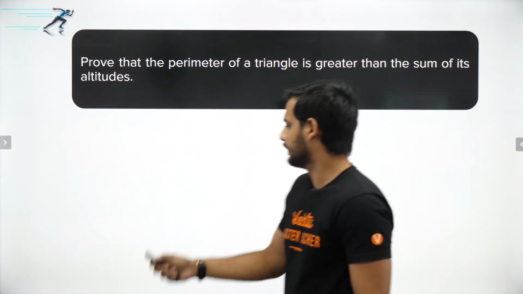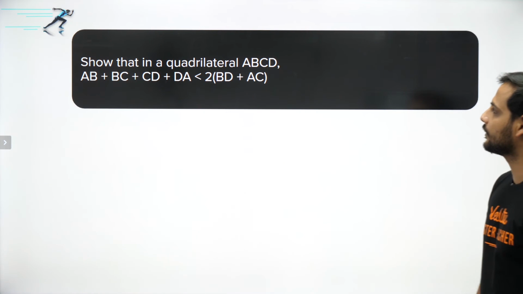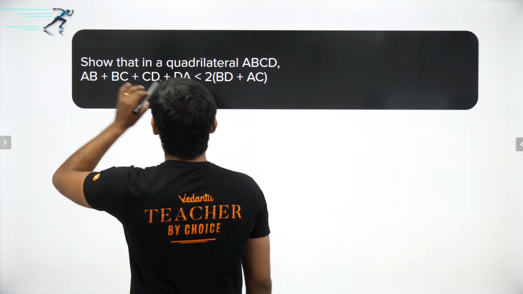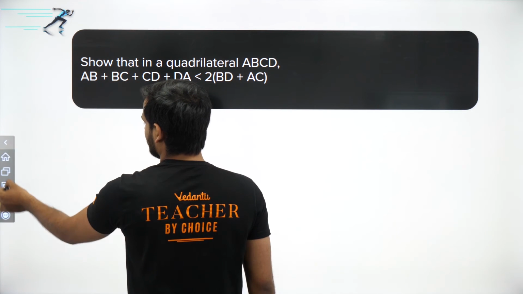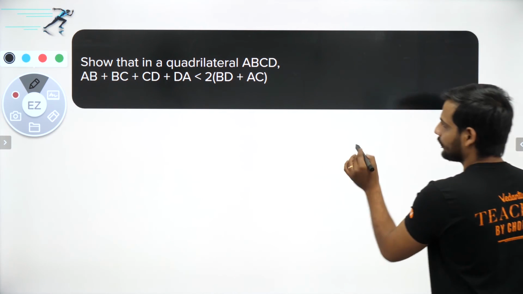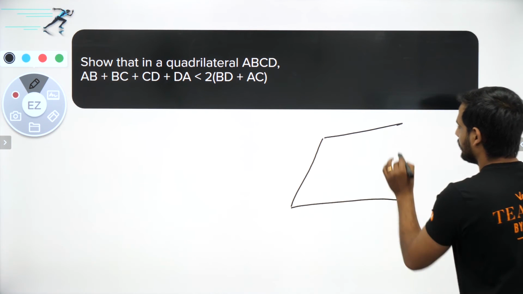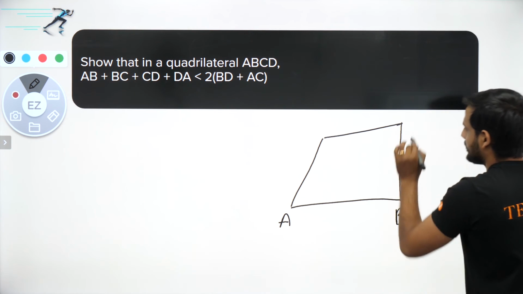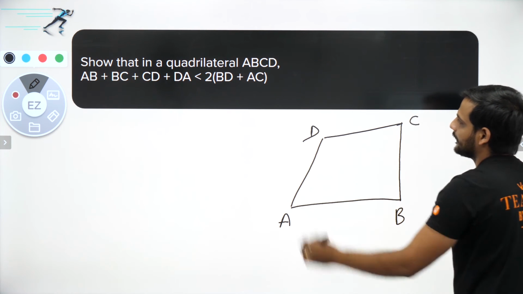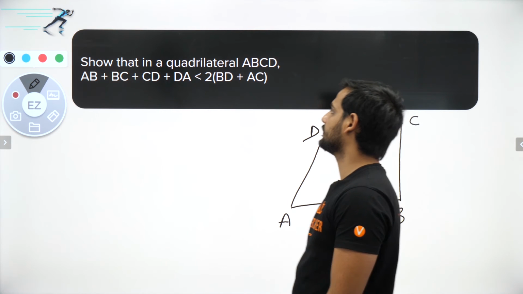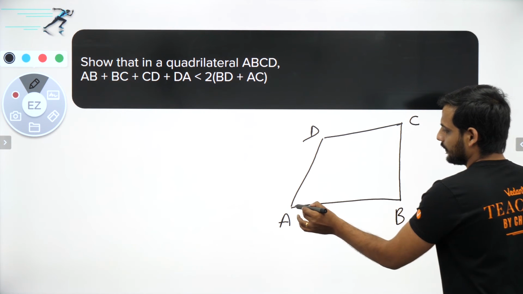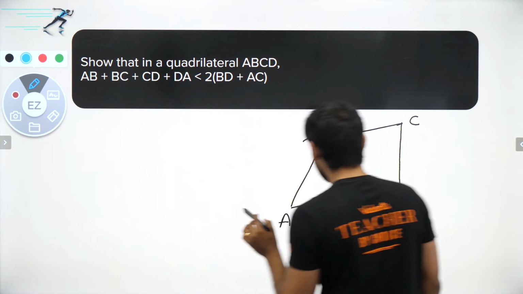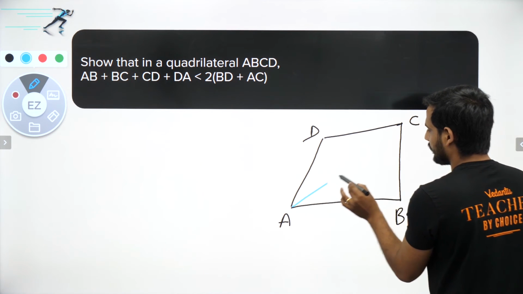Let's move ahead now. The next question is this: show that in a quadrilateral ABCD, AB plus BC plus CD plus DA is less than 2 times of BD plus AC. Let's do it very quickly. Let us draw a quadrilateral A, B, C, D. We want AB plus BC plus CD plus DA. Let us first draw the first diagonal. Suppose let's draw AC.